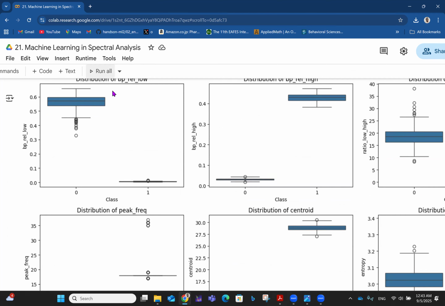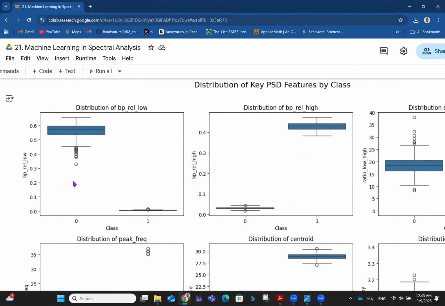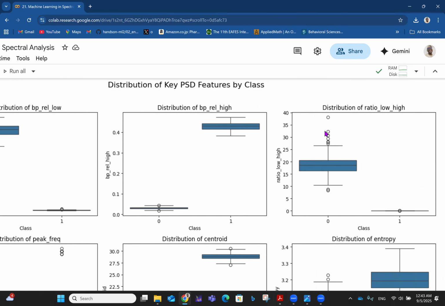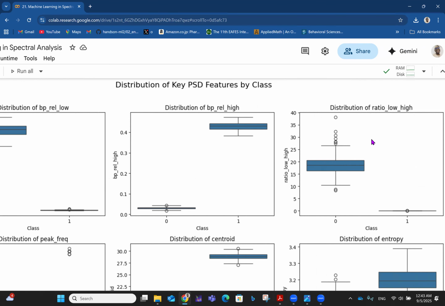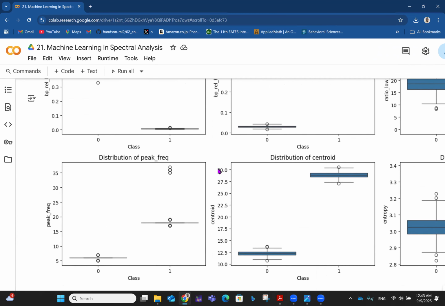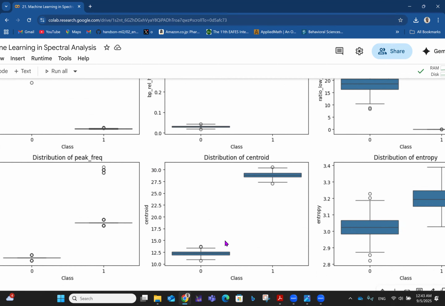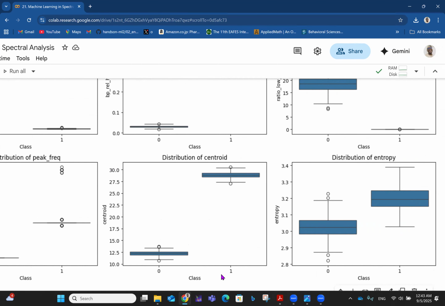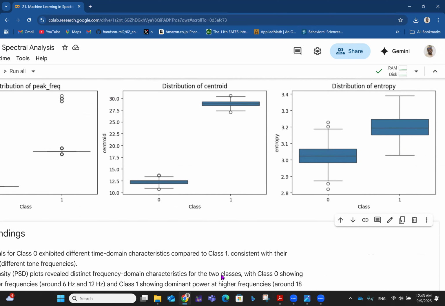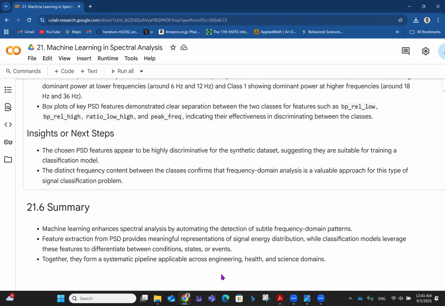So for distribution of BP rel low, class 0 is up there while class 1 is down. Then for BP rel high, class 1 is up, and class 0 is up for that low one. Then distribution of peak frequency, class 1 is up there. Distribution of centroid, class 1 is up. Then distribution of entropy, class 0 is up, like that. So we see all of those. So it means they're very good. Those show that they're effective in discriminating between the classes.